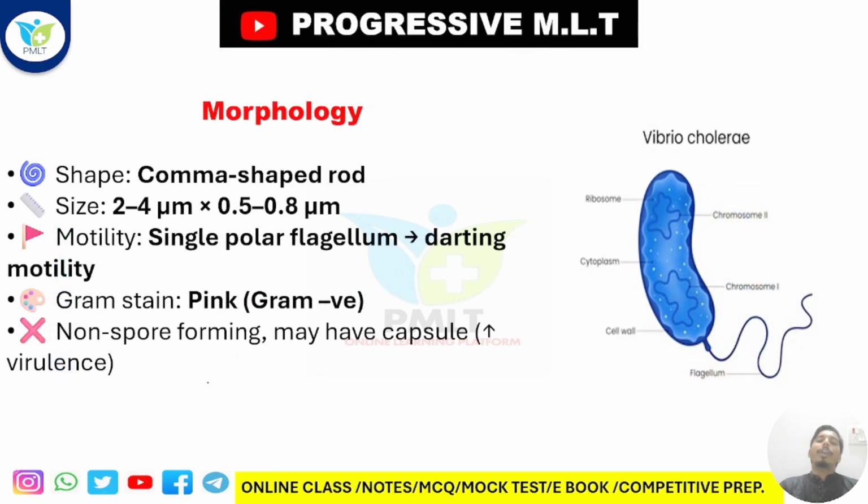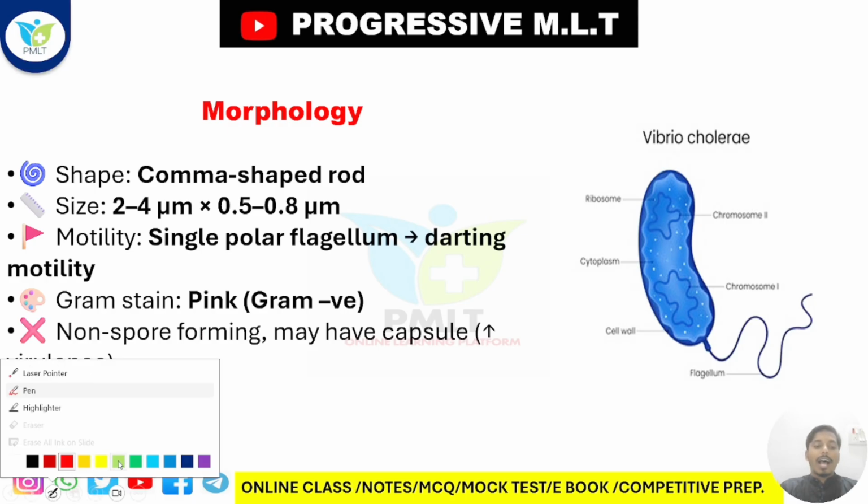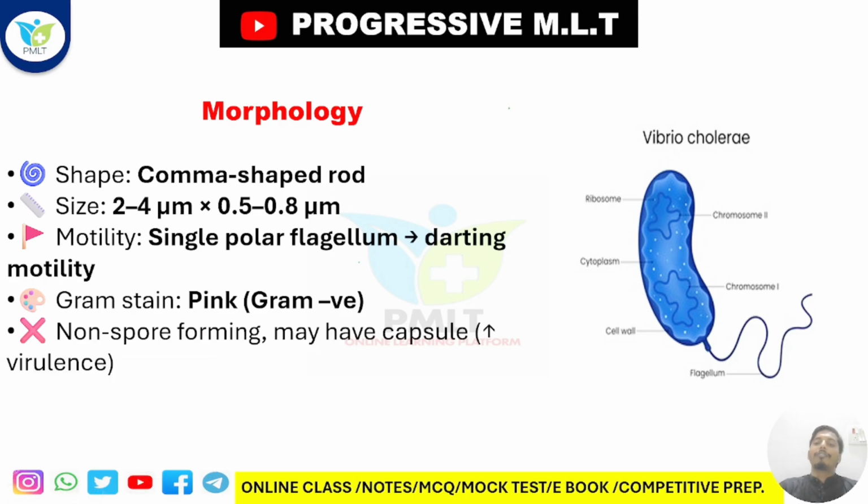Okay, now I'm coming to the second slide. We are coming to the morphology. We need to know the morphology of Vibrio cholerae. It is a comma shape bacteria, got it? And here is the flagella, so that they are highly motile. Shape: firstly we need to understand that it is a comma shape. I have already told you that it is a comma rod shape, a rod shape that is like a comma.